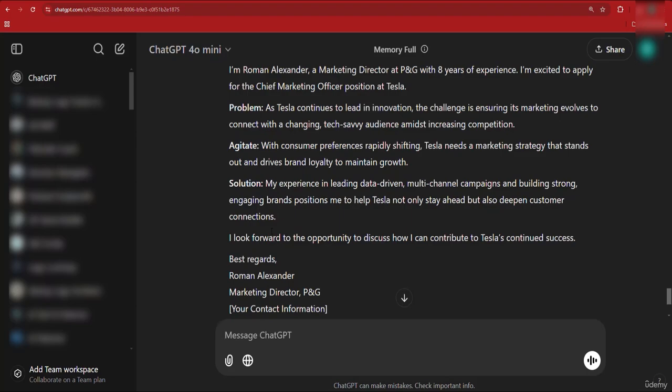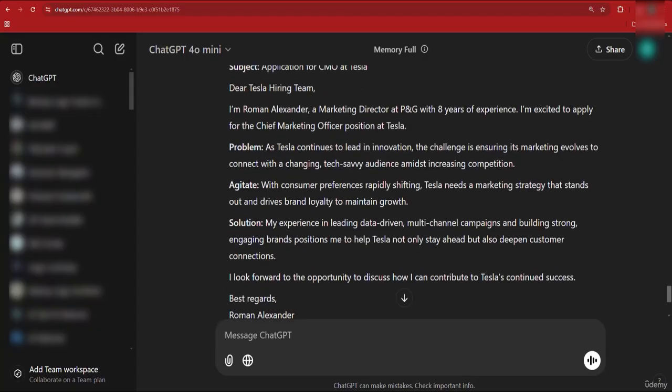And you can see that this is a well-written email. And by the way, you have to remove these problem, agitate, solution labels from the email. So only copy the email itself without these labels, which are only meant to be tags to let you know which is the problem, which is the agitate part, and which is the solution part.